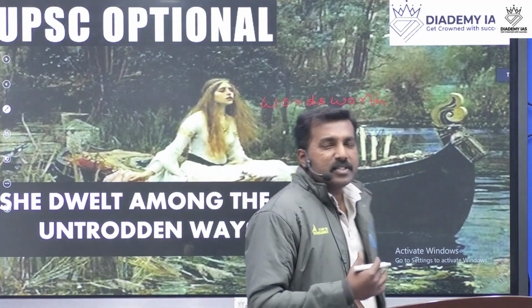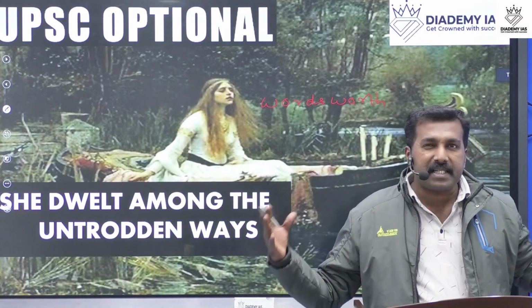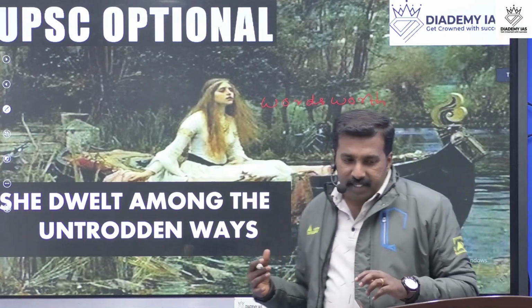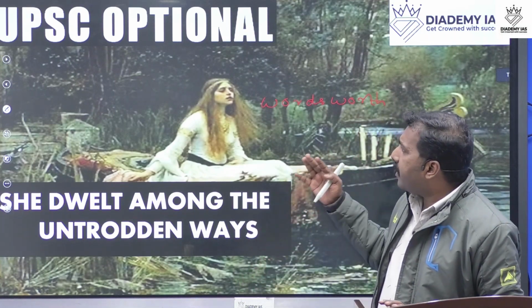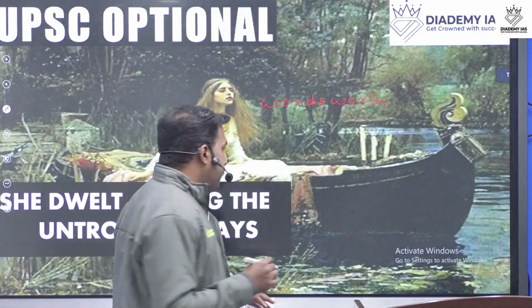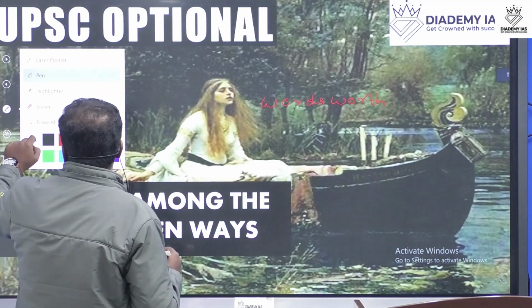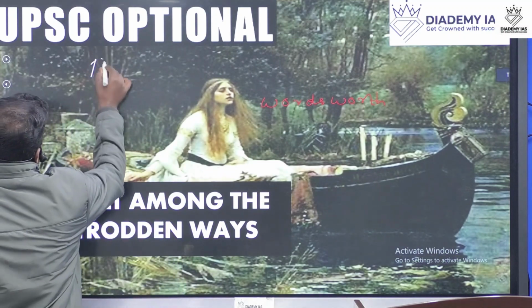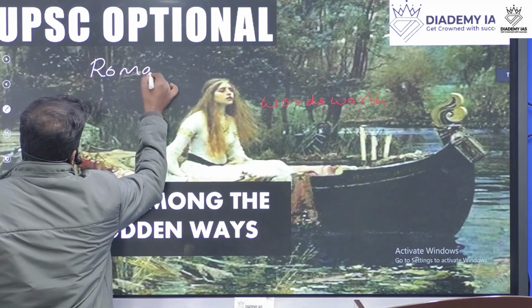All the writings of Wordsworth are something specific. And this poem was written in the time of the Romantic age. That's an important point we have to keep in mind: the Romantic age, the Romantic period.